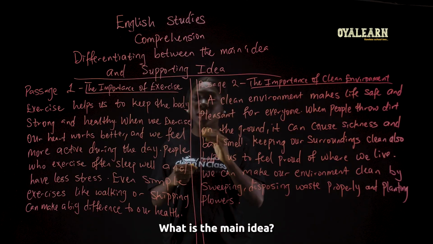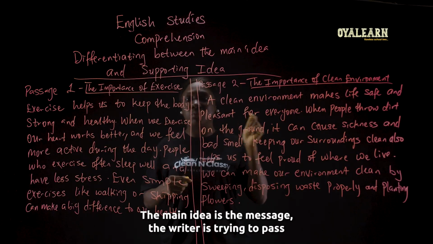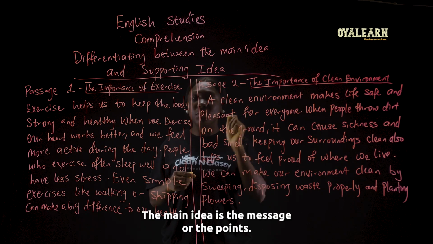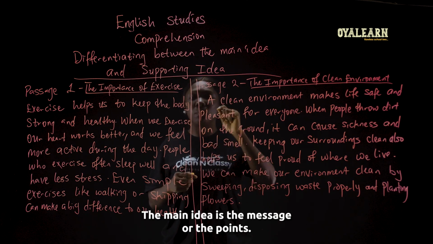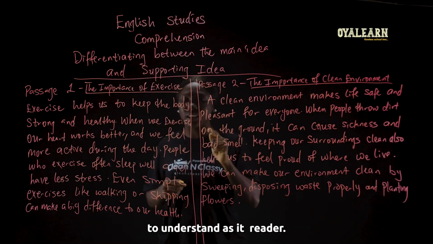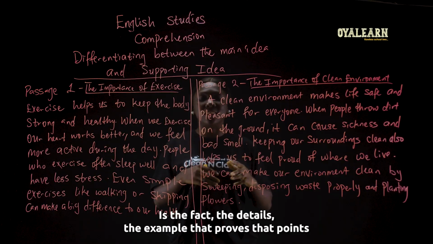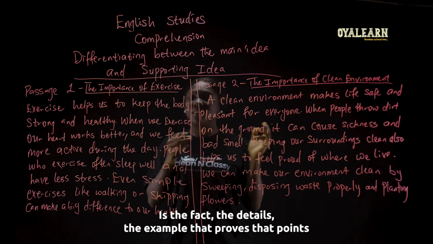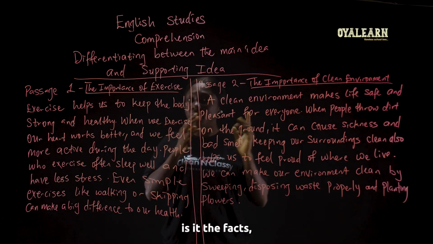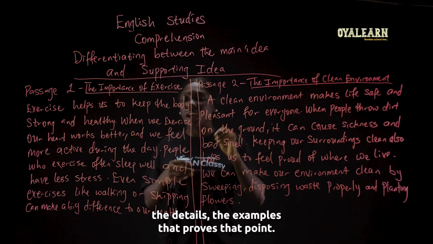What is the main idea? The main idea is the message the writer is trying to pass across in his write-up. The main idea is the message or the point, the most important point the writer wants you to understand as its reader. While a supporting idea is the fact, the details, the example that proves that point.